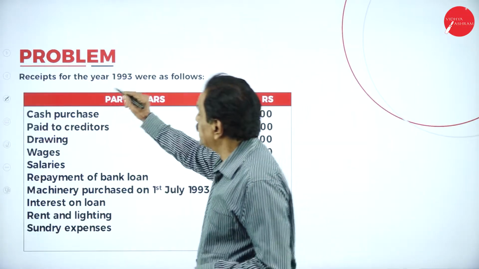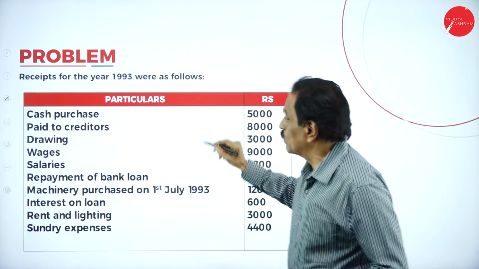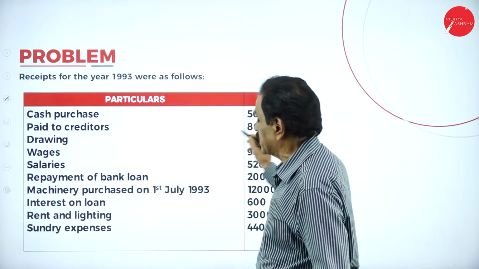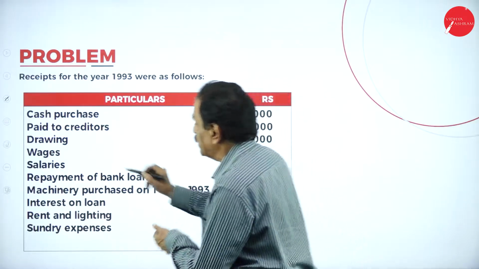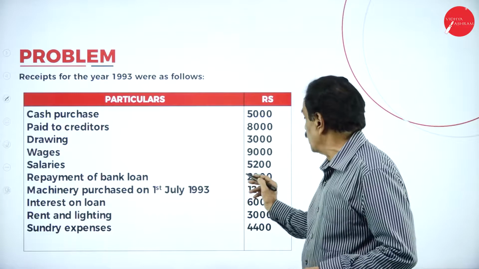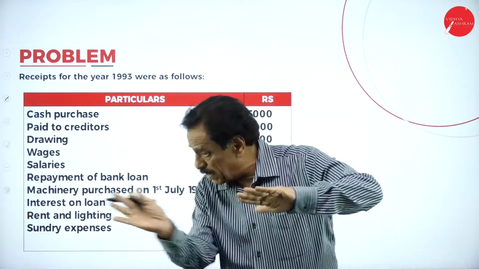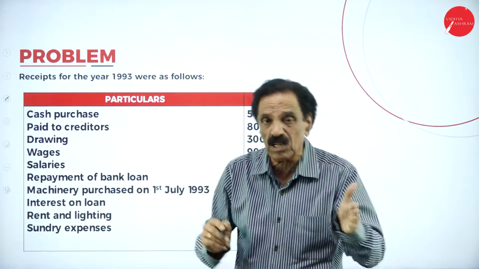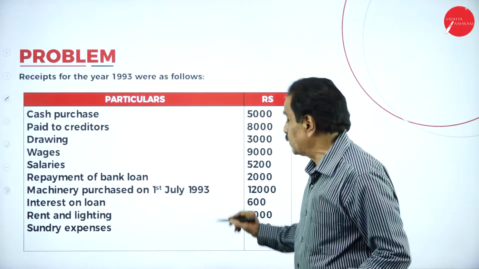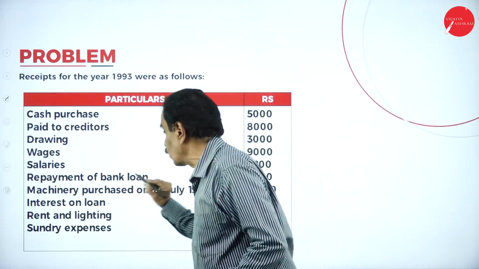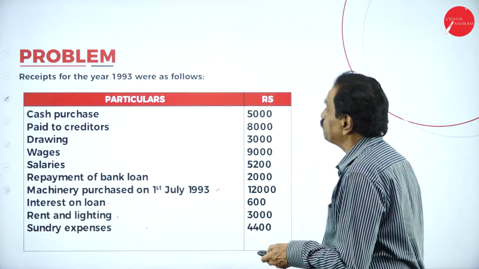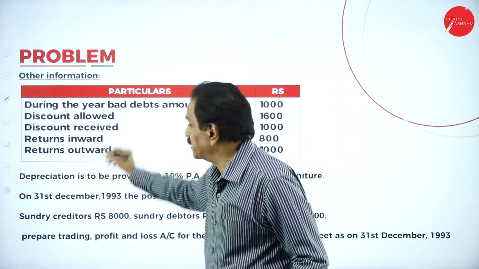Then receipts and payments. The receipts of the year, then cash purchases will come on the credit side of the cash account. Paid to creditors, credit side; drawings, credit side; wages, credit side; salary, credit side; repayment of bank loan. What we assume is that we have taken a 2,000 loan and repayment is made. So we can show it on the receipt side also, on the payment side, with the assumption we took a 2,000 loan which has been paid out. Machinery purchased on 1st July, interest on loan has been paid, rent and lighting is an expenditure, sundry expenses is an expenditure. Then these are all the cash transactions.